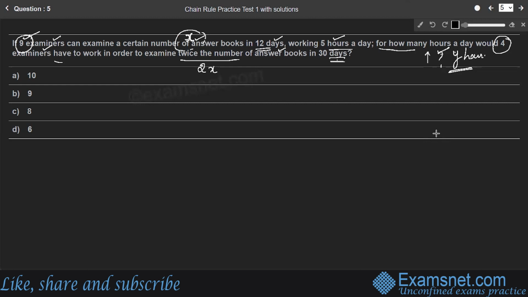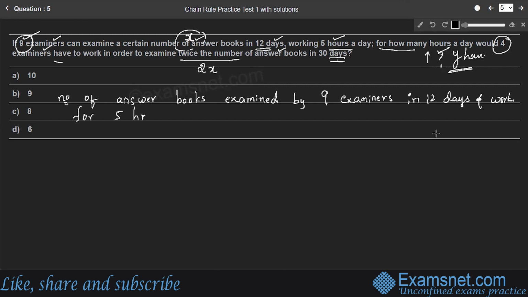So we'll consider the given data. Number of answer books examined by 9 examiners in 12 days, working for 5 hours a day, is equal to X. Let X be the total number of answer books.